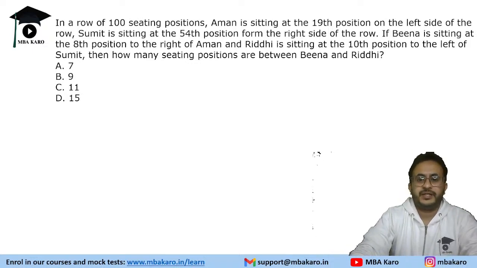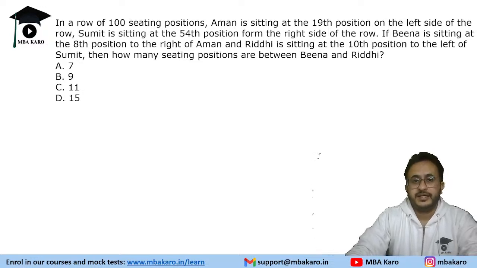So here's the next one. In a row of 100 seating positions, Aman is sitting at the 19th position from the left side of the row. Sumit is sitting at the 54th position from the right side of the row. Veena is sitting at the 8th position to the right of Aman, and Riddhi is sitting at the 10th position to the left of Sumit. How many sitting positions are there between Veena and Riddhi?